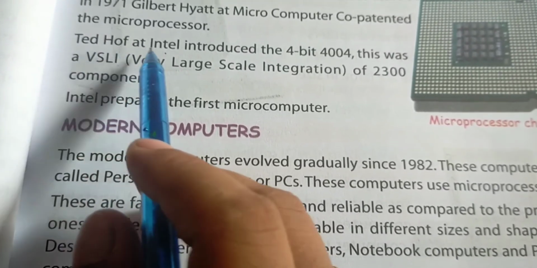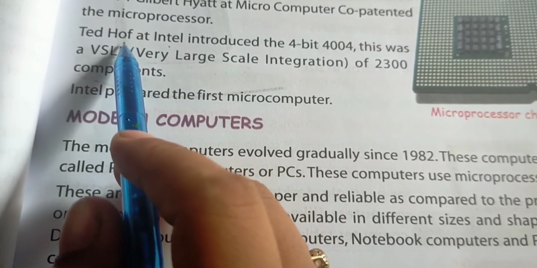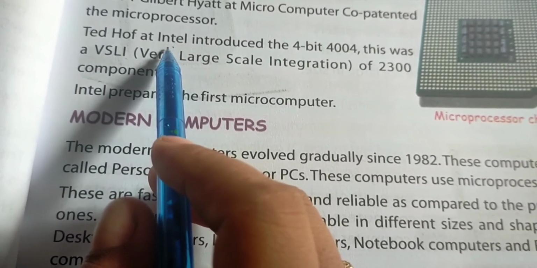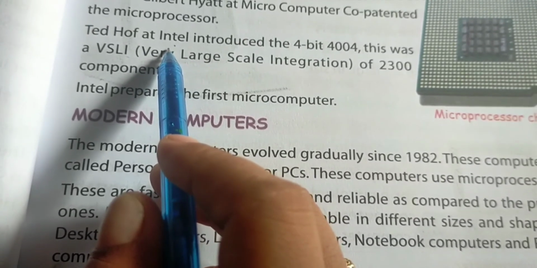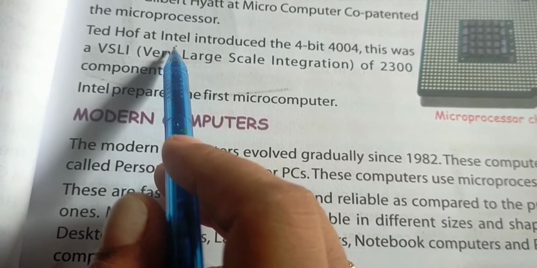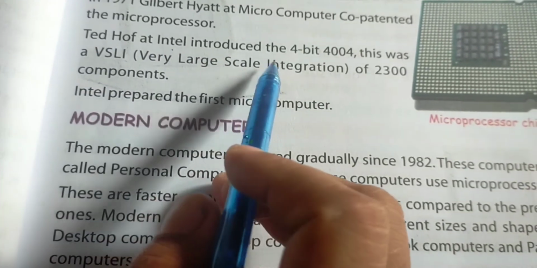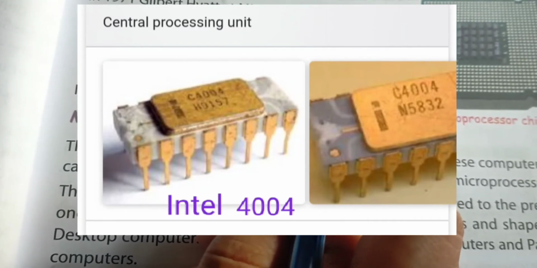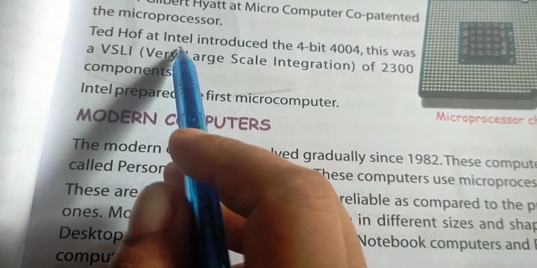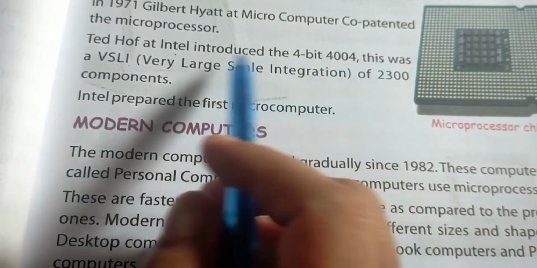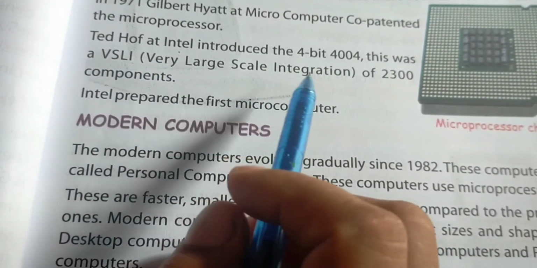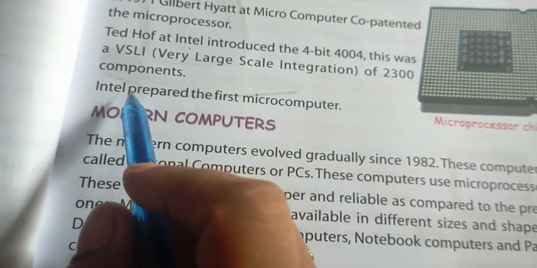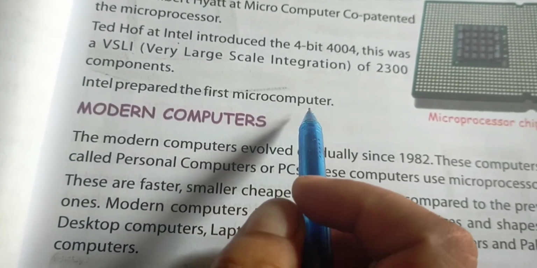Then Ted Hoff at Intel. Ted Hoff was also a scientist, and Intel is a manufacturing company or corporation, and this company prepared the first microcomputer. So Ted Hoff at Intel introduced the 4-bit 4004. 4004 is a 4-bit CPU. It was made by the Intel Corporation in 1971, and this was a VLSI, that is very large scale integration, of 2300 components. So Intel prepared the first microcomputer.